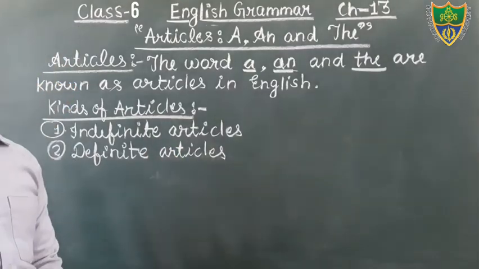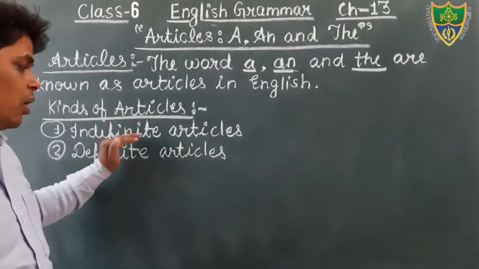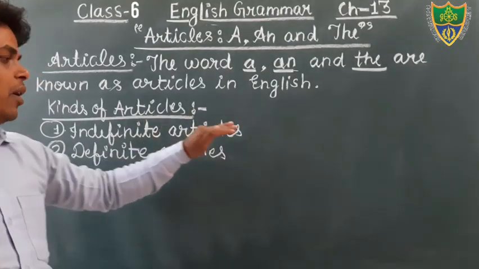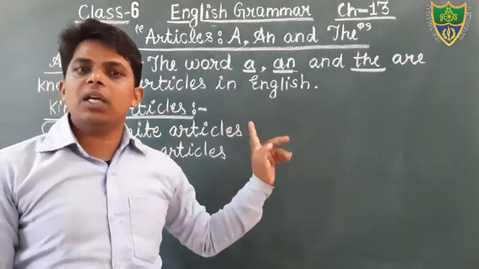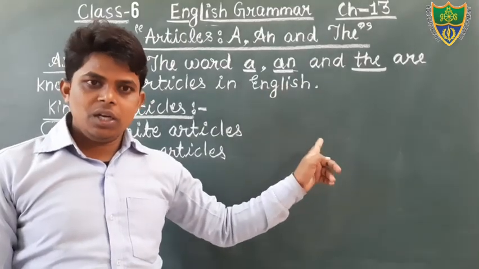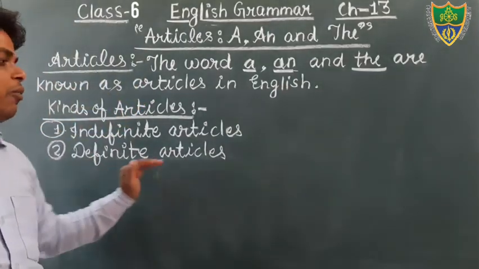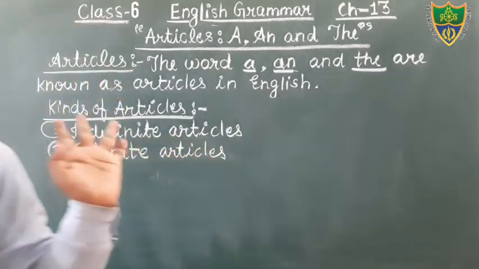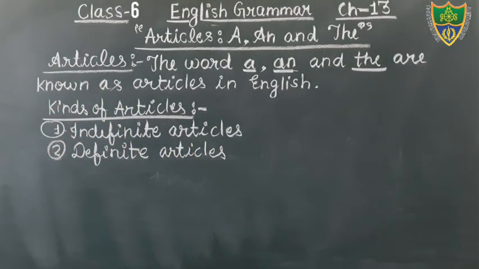Okay, students, there are two kinds of article, indefinite article and definite article. In the category of indefinite article, we keep the articles a and an, and in the category of definite article, we keep the article the. So first of all you write these two kinds, the names of the kinds, indefinite article and definite article.